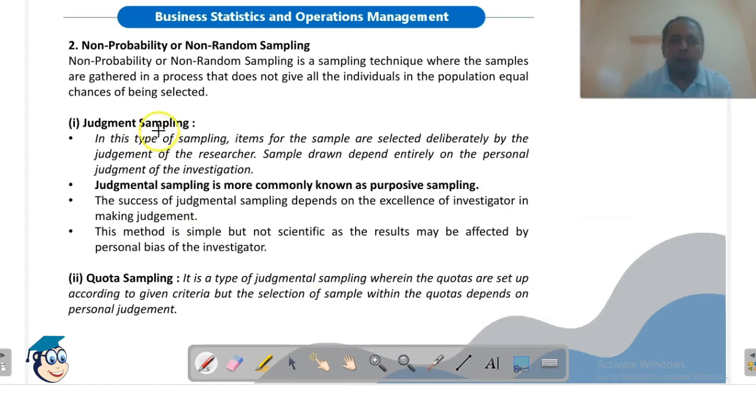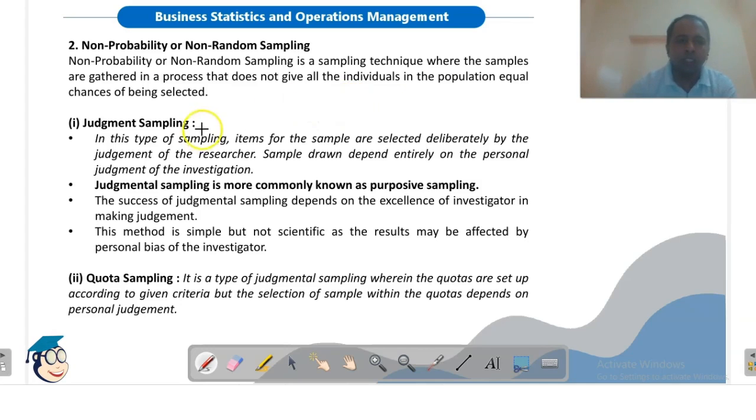Now, non-probability or non-random sampling. Non-probability or non-random sampling is a sampling technique where the samples are gathered in a process that does not give all individuals in the population equal chance of being selected. तो जब सभी इंडिविजुअल आइटम्स का इक्वल चांस नहीं होगा सिलेक्शन का, यानी कि there will be biasedness, then it is known as non-probability and non-random sampling.